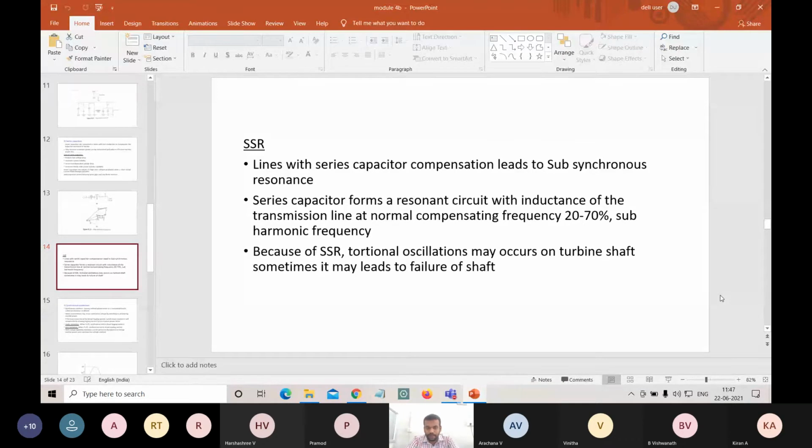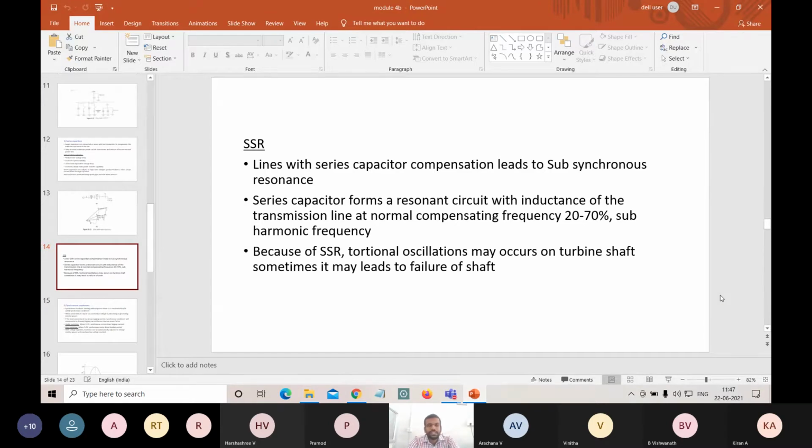So that's all about subsynchronous resonance. A resonant circuit gets formed. Because of the formation of the resonant circuit, a resonance frequency will be formed. That frequency is called subsynchronous resonance. So this frequency along with the natural frequency, we need to compensate.